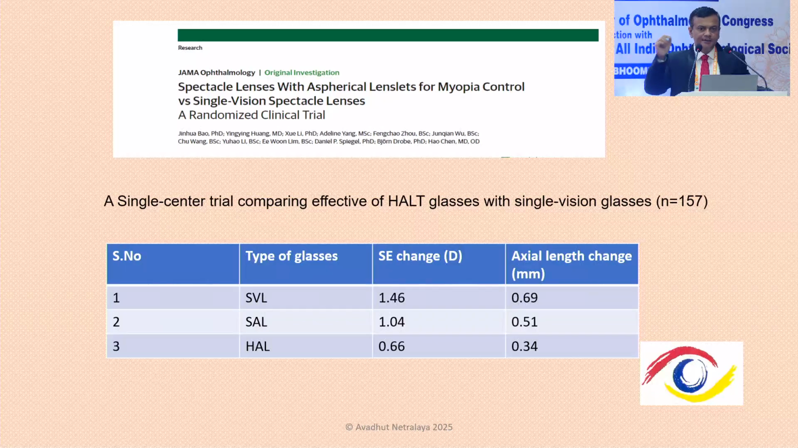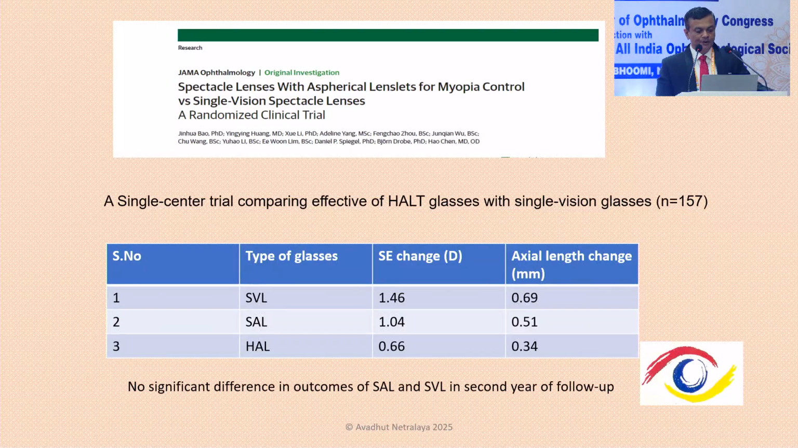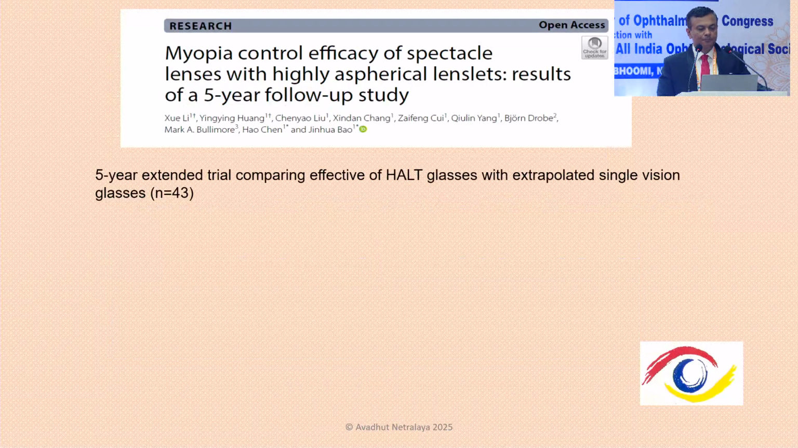They initially tried small aspheric lenslets also, that is SAL, and then the high aspheric lenslet, and they found that HAL, the third group, had the best outcome in terms of myopia control, both in terms of spherical equivalent and axial elongation. So they studied this group over 5 years.